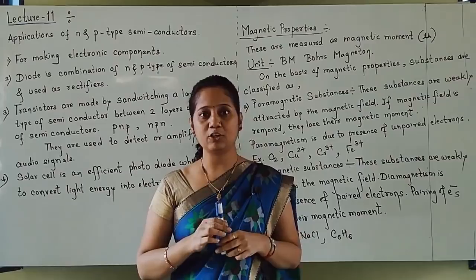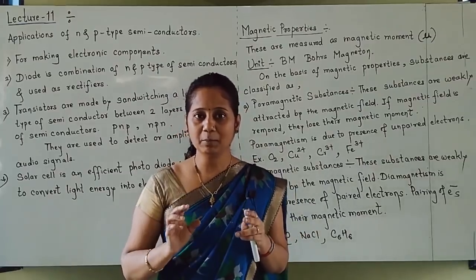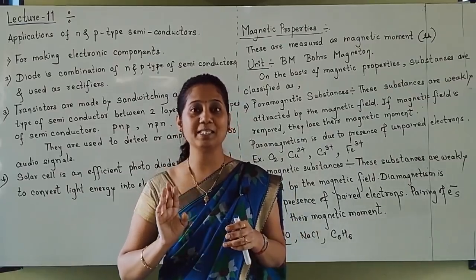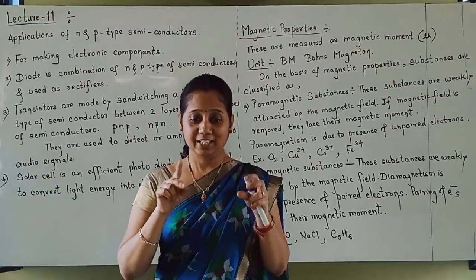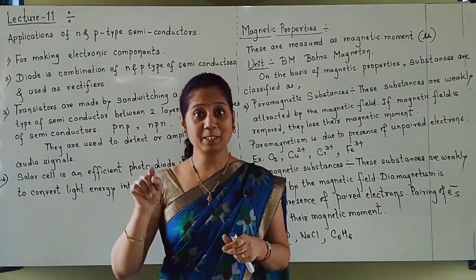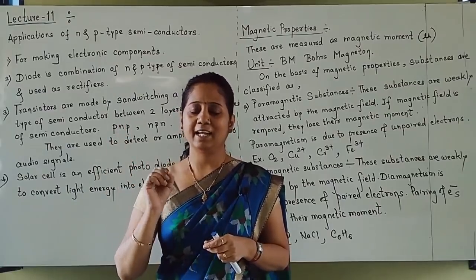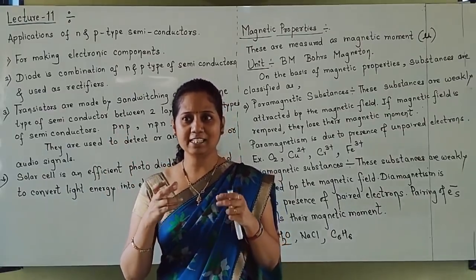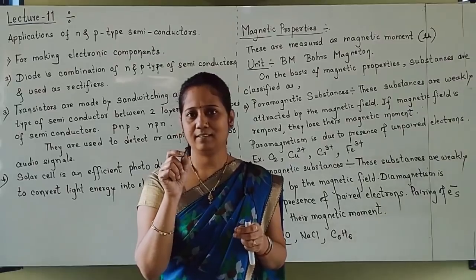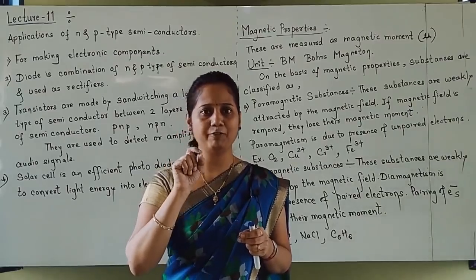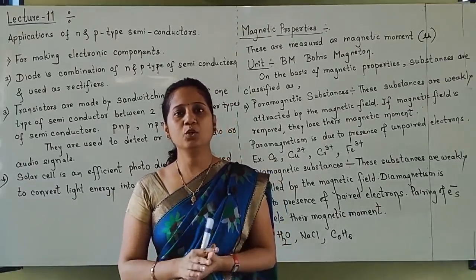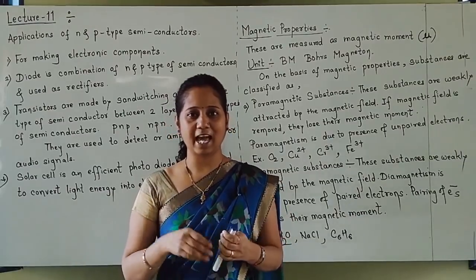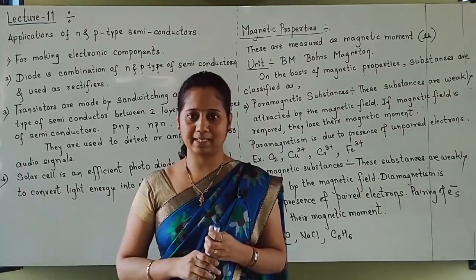So the electron has two types of motion, and it also has charge. These two motions plus the presence of charge is why the electron is considered a small loop of electric current, and that is why it has a magnetic moment. So you came to know that every electron acts as a small tiny magnet.